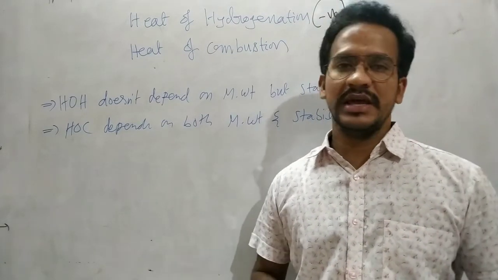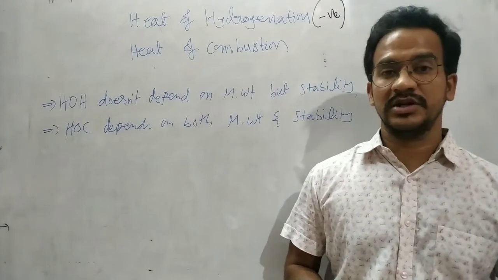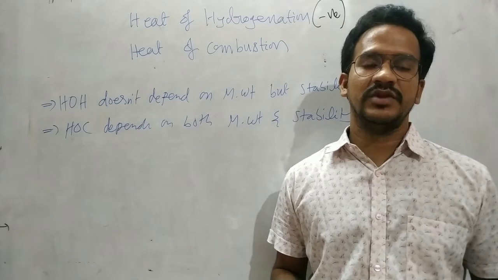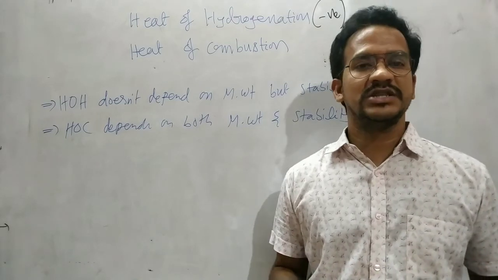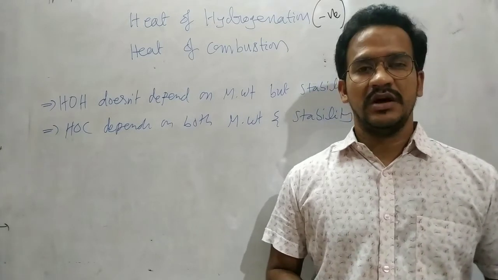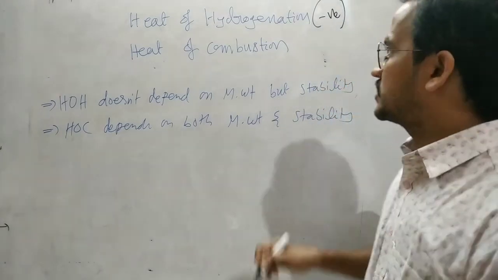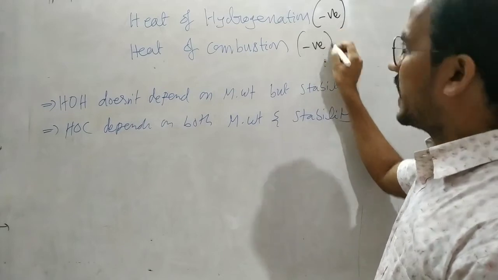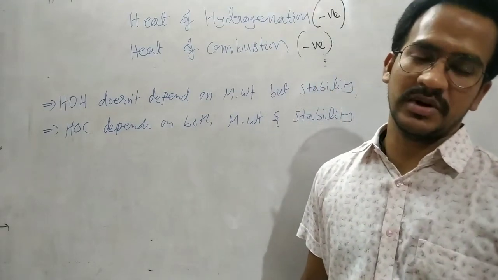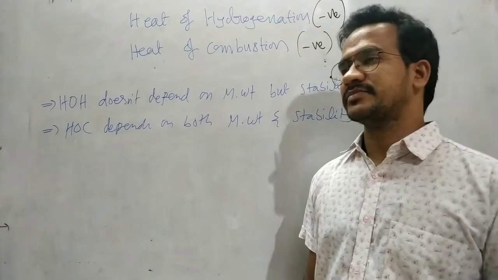Now next, what is the heat of combustion? Heat of combustion means hydrocarbons are heated in the presence of oxygen, which produces CO2 and H2O molecules. In this process, the released energy is known as the heat of combustion. This one is also negative, an exothermic process. Heat of hydrogenation is exothermic, heat of combustion is also exothermic.